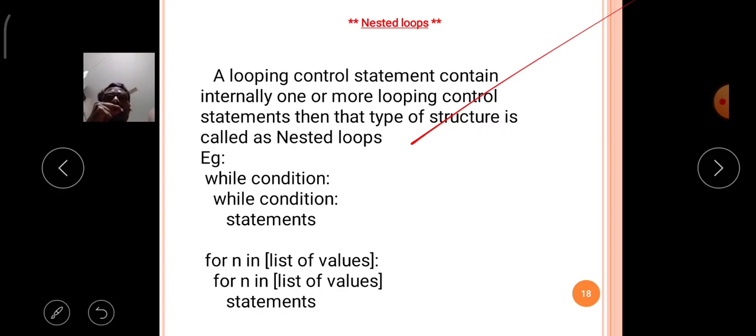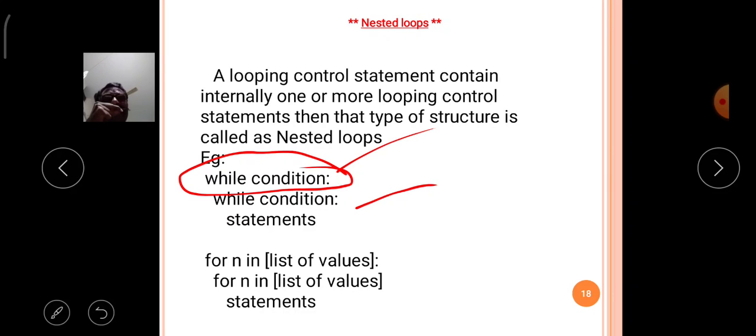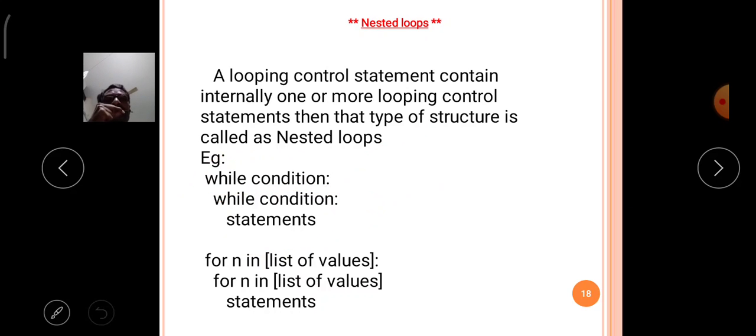In the first example, this is a while loop, called the upper while loop. The upper while loop contains an inner while loop, that means the top while loop contains internally one more while loop. So this is called nested looping.